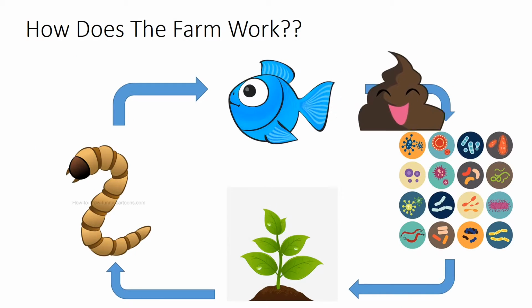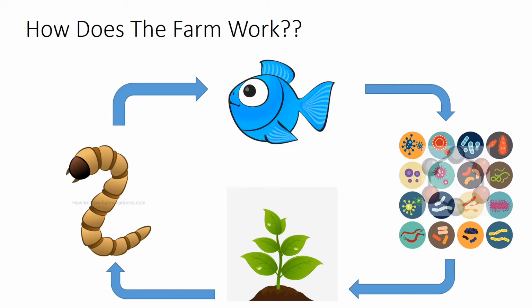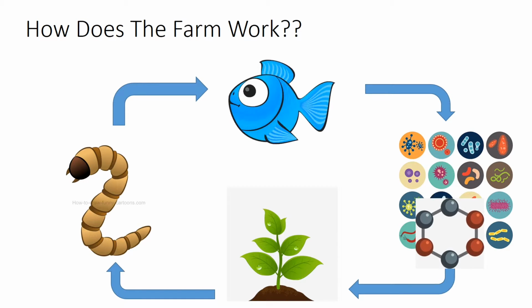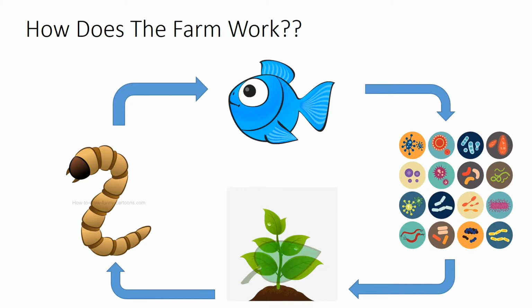As the fish excrete into the water, this excrement is converted into fertilizer by the bacteria in the system. This effluent water is then transported to the plants. We then use the plants to feed our colony of mealworms, which can be used to feed the fish, closing the loop of biotic influences.